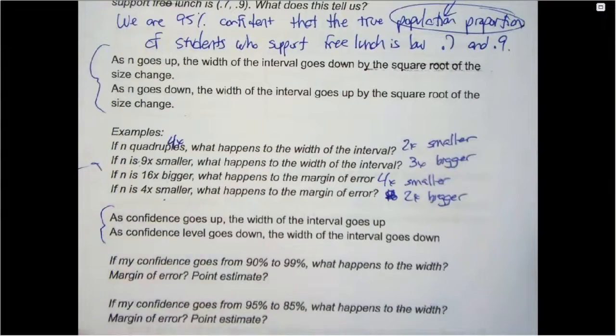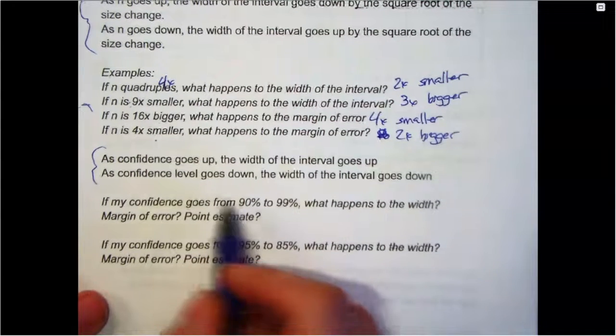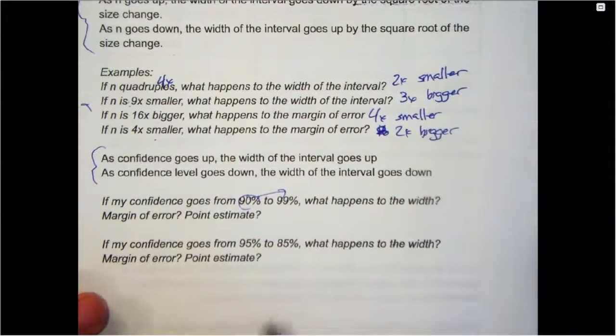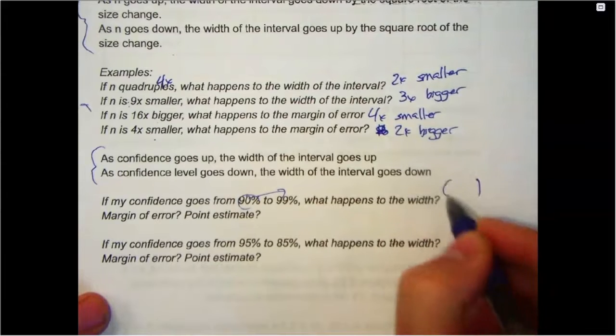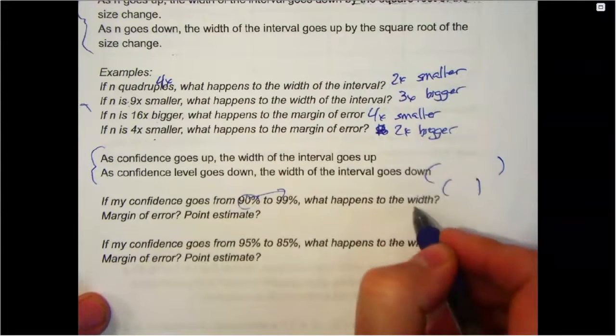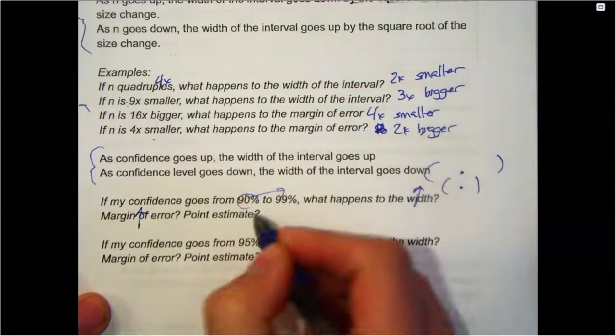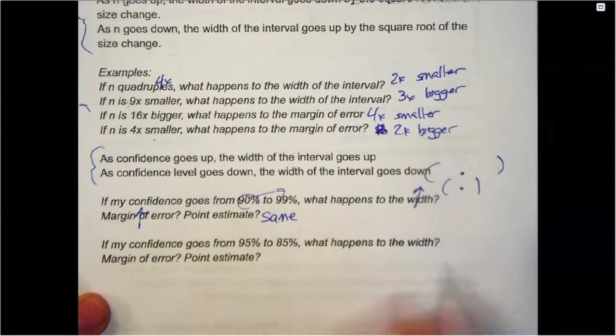Here's your next thing to know. As the confidence goes up, the width needs to go up with it. As the confidence goes down, the width goes down with it. So if our confidence goes up from 90 to 99, you're going to go from something like this to something like this. Bigger, wider. So the width goes up, the margin of error goes up. The point estimate is what's right in the middle. I would say the same.